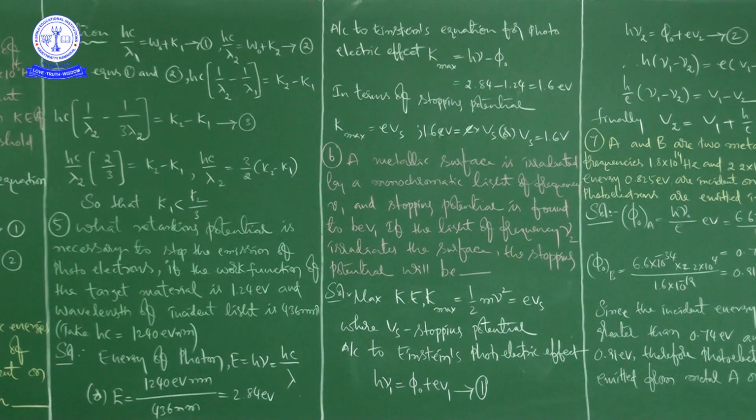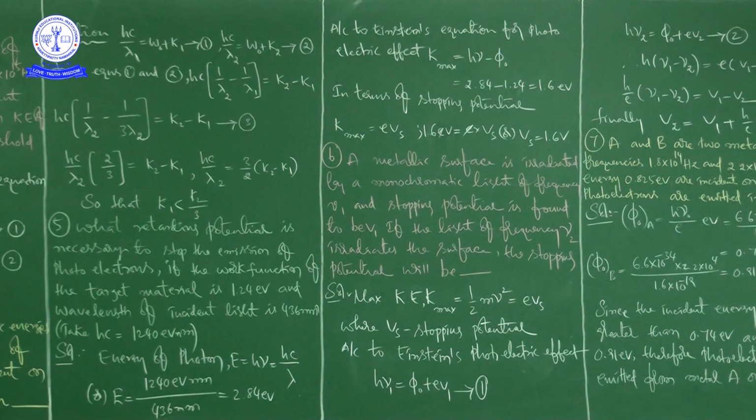This value of 436 is also given, the wavelength of incident light. So by taking this Hc and lambda, I can find that the energy of the photon is 2.84 electron volt.